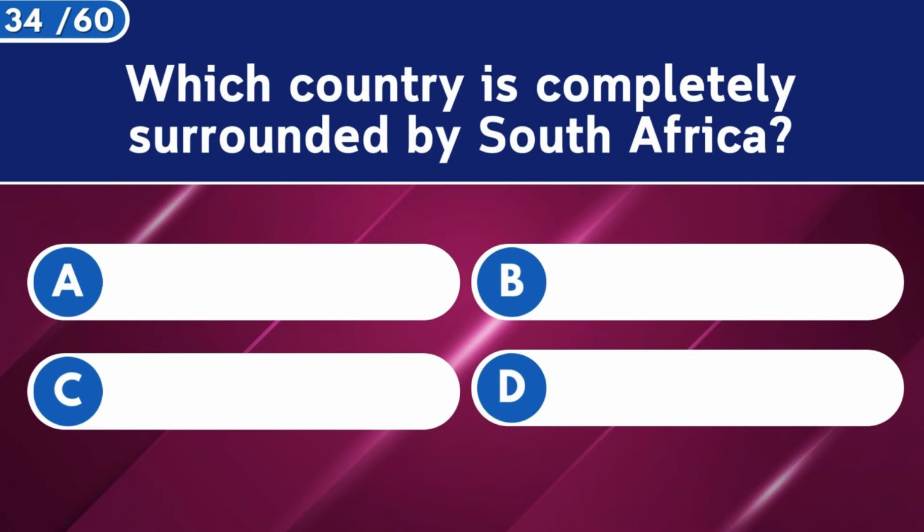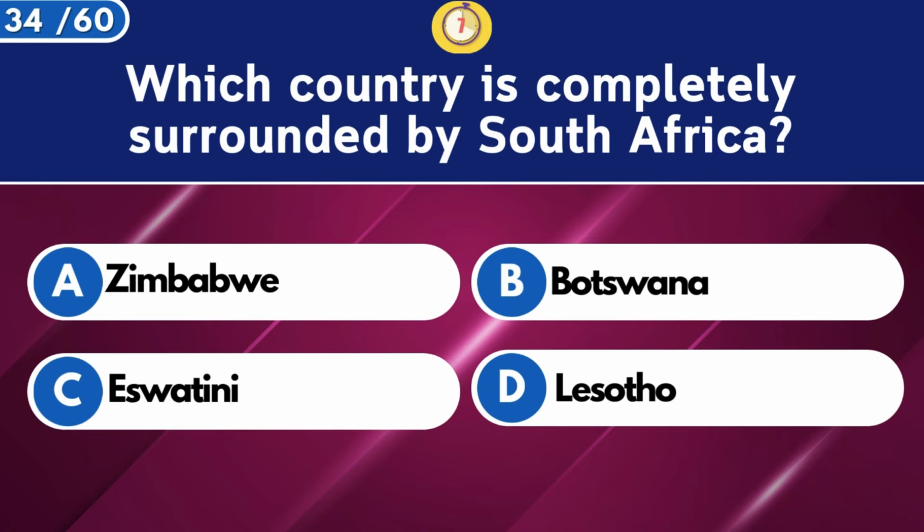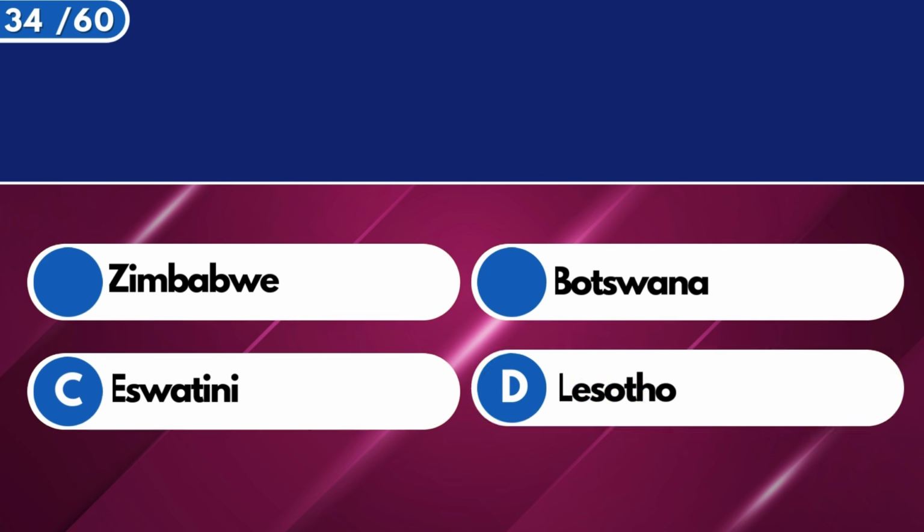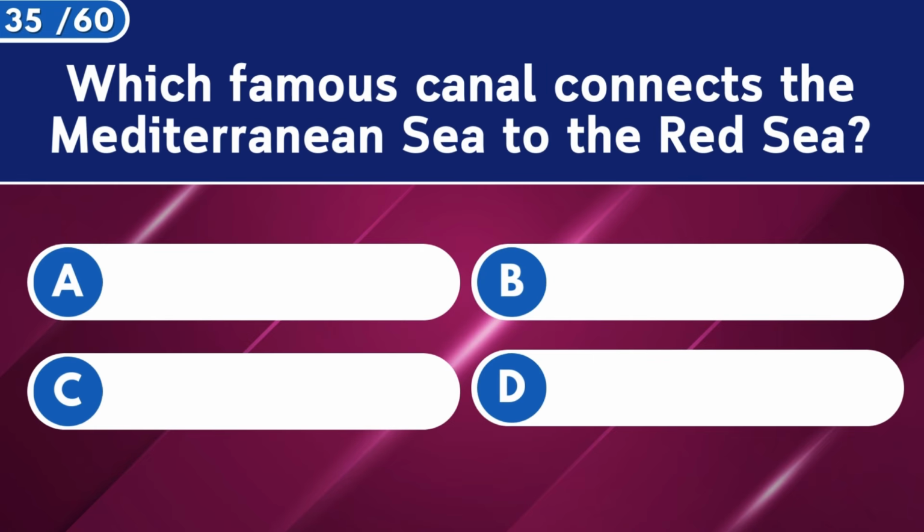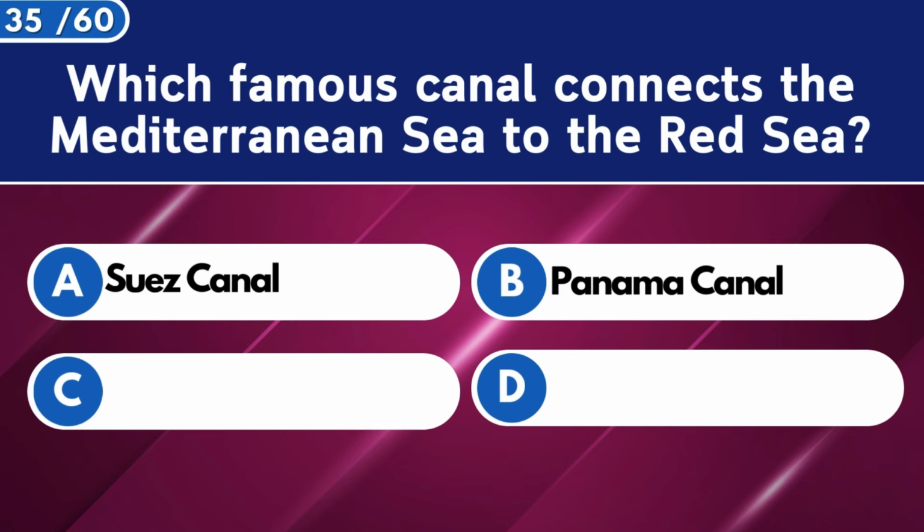Which country is completely surrounded by South Africa? Lesotho. Which famous canal connects the Mediterranean Sea to the Red Sea?